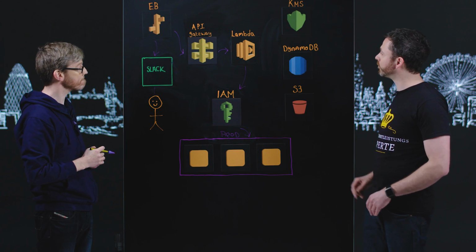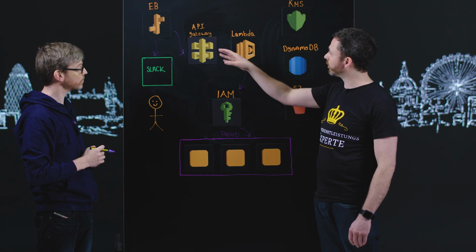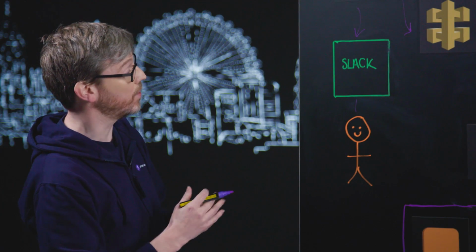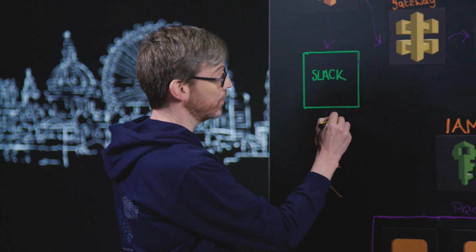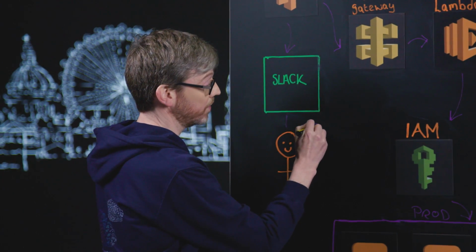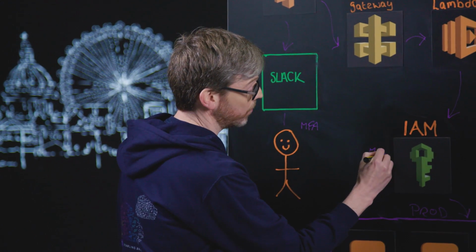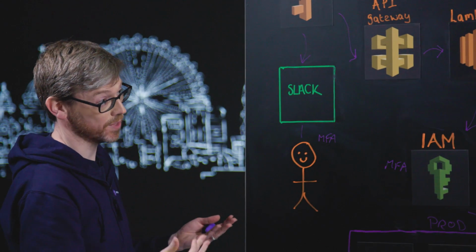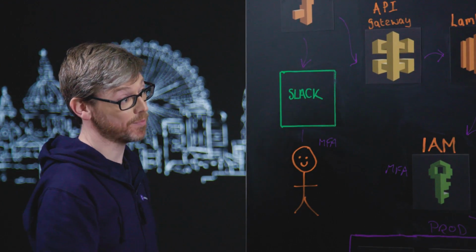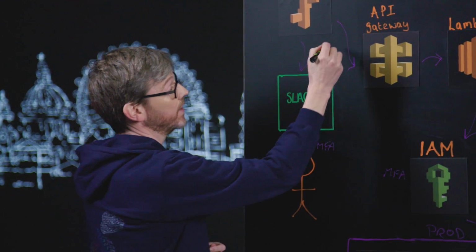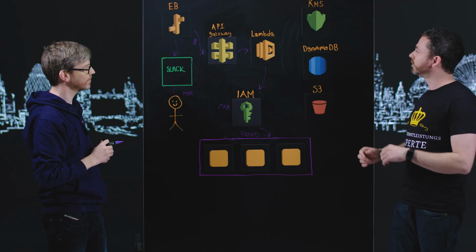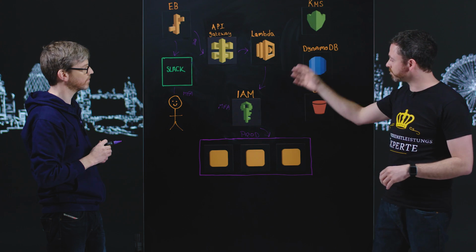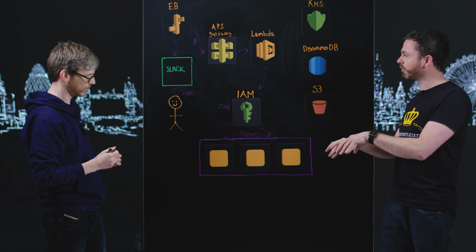Now, how about authentication? I'm calling via API Gateway. How do you secure that side of things? Well, there are a few points at which we need to be careful. First off, it's worth pointing out that there's multi-factor authentication at two points. And then the call into API Gateway, which would otherwise be public, is authenticated using an API key. So I've called through API Gateway and got to Lambda, and I've managed to get the access I need and carried out the modifications.